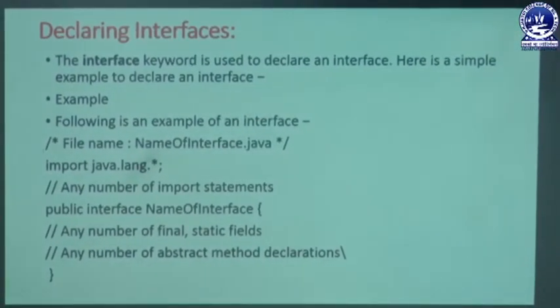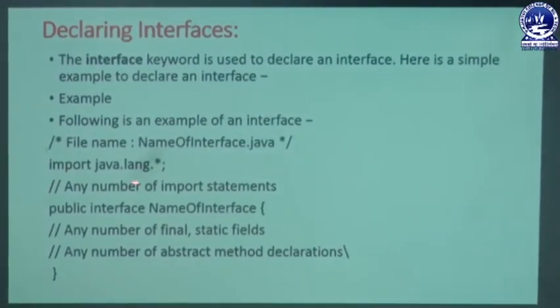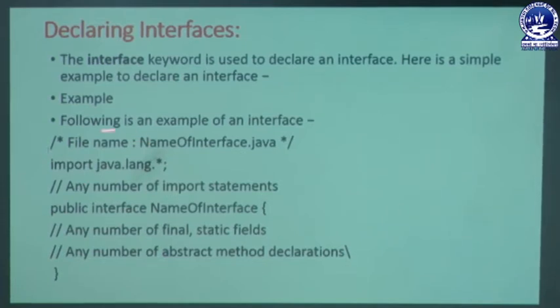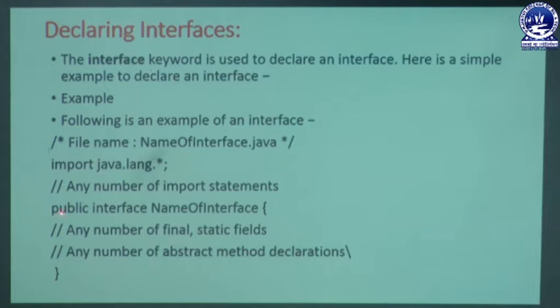First of all, we can import a package known as the lang package, as well as import some IO package in our program. Then we can declare one statement like public interface, then the interface name. The name of the interface can be of any type, by any name you can declare. That may be A, that may be your name, that may be any name we can declare.